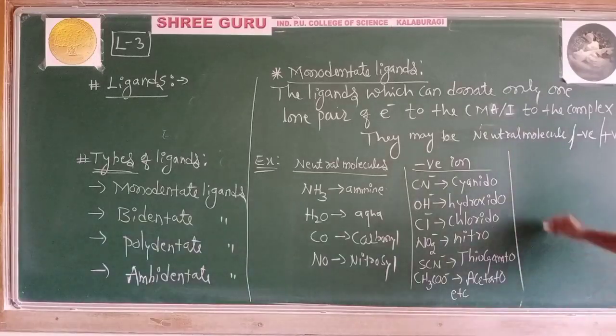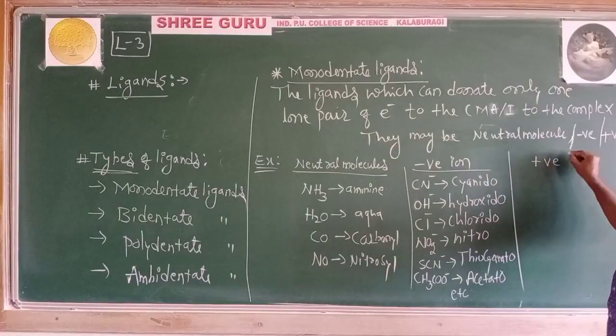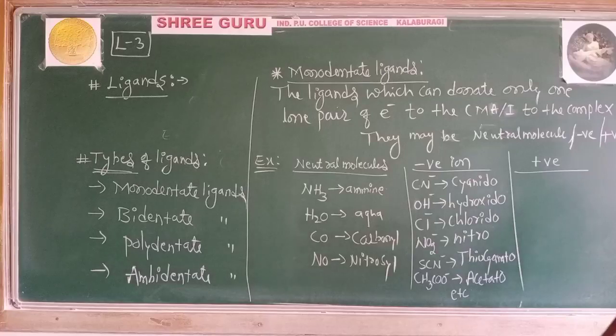Now let's collect positive monodentate ligands, positively charged ions which act like a monodentate ligand.